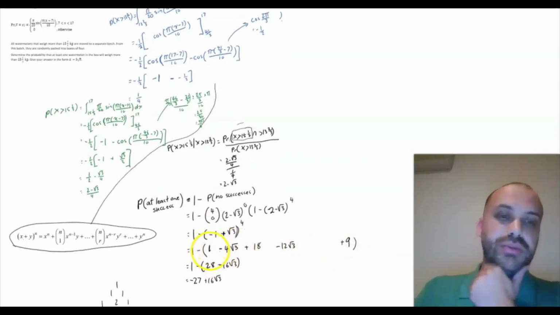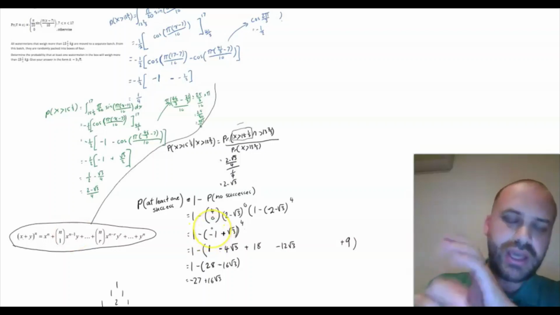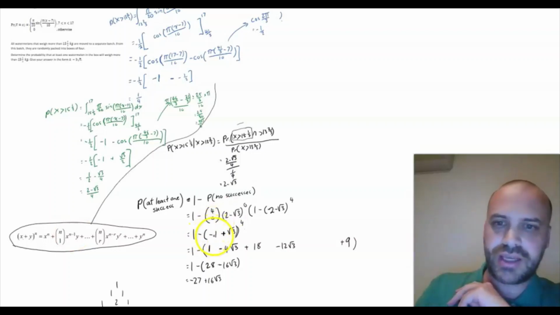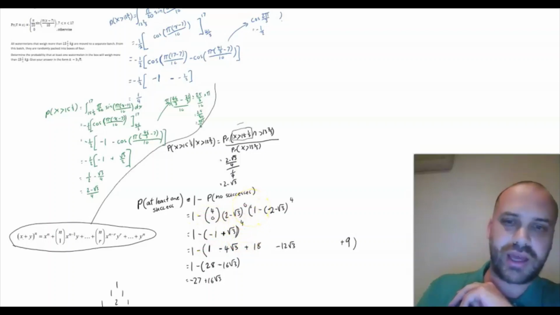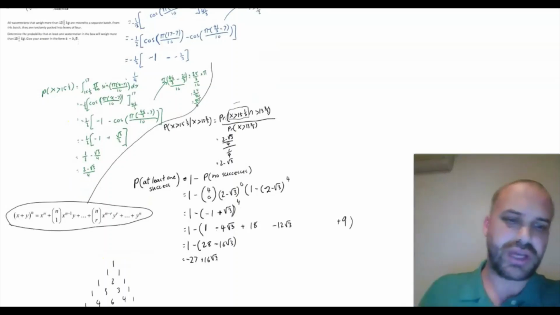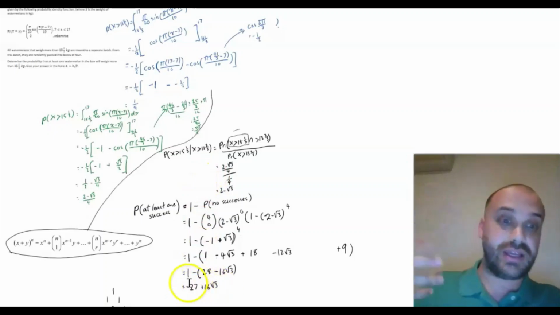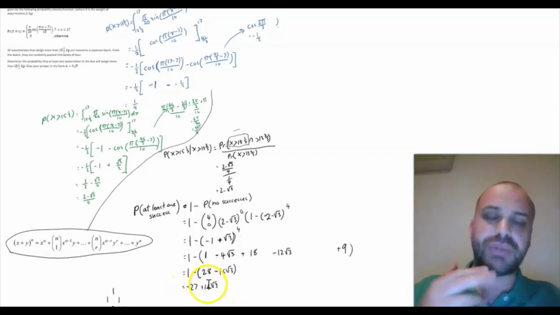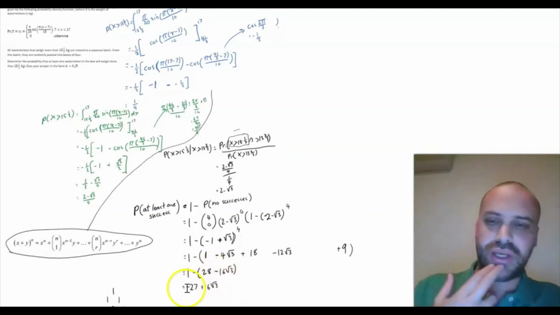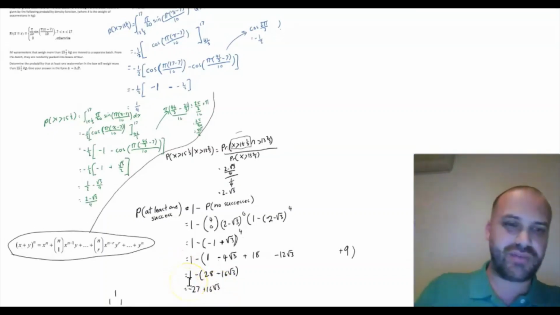Now, I did do that binomial expansion pretty slowly. If you're not happy with the way that I did it, you can do it a different way, right? You can instead say negative 1 plus root 3. I'm going to square that, and then square it again. You might prefer that to doing binomial expansion using that formula and using Pascal's triangle if you're not sure how to do that. If you're looking at this a little bit confused, negative 27 plus 16 root 3, seeing a negative in a probability, this is a number larger than 27. Only just though, negative 27 plus 16 root 3 as a decimal approximation is about 0.71 or something.